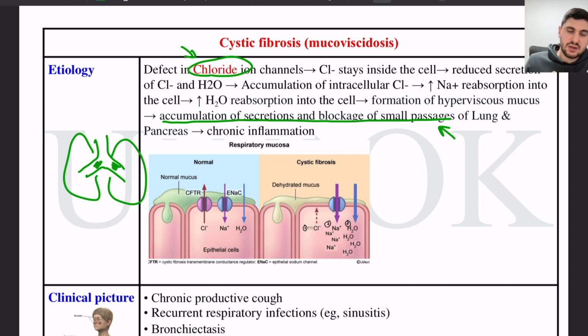The normal responsibility of these secretions is to trap the bacteria, and then the secretions will be coughed or swallowed to get rid of the bacteria. But if they are thick, then there will be problems. There will be infections. The bacteria will grow. There can be dyspnea because these secretions will obstruct the airway.